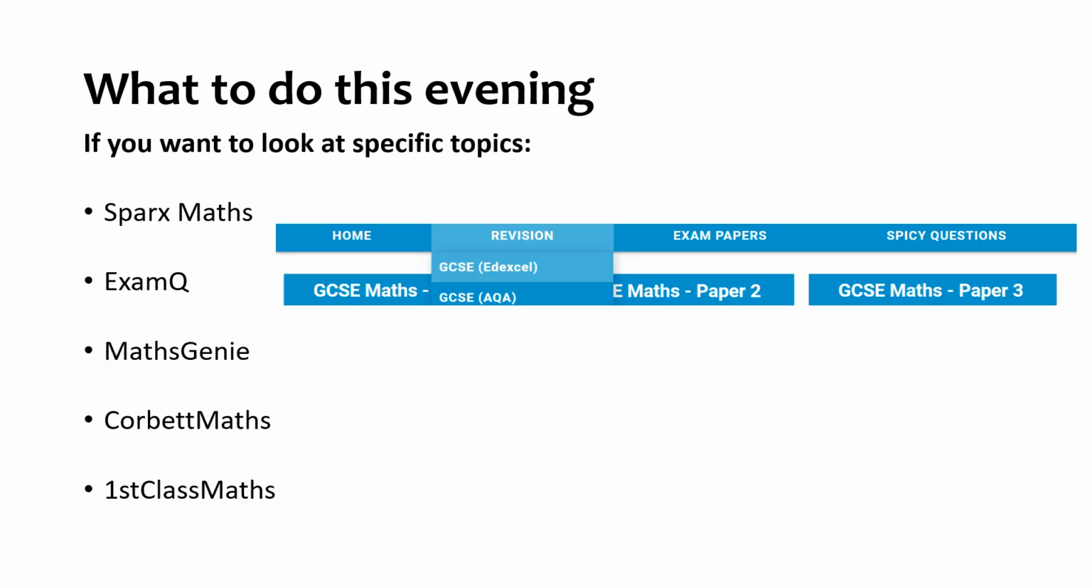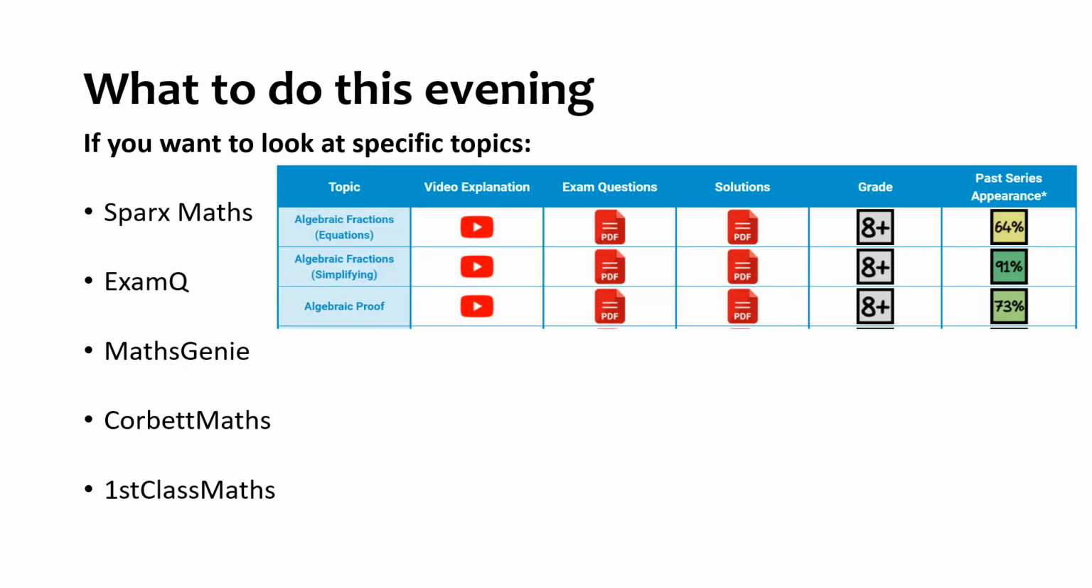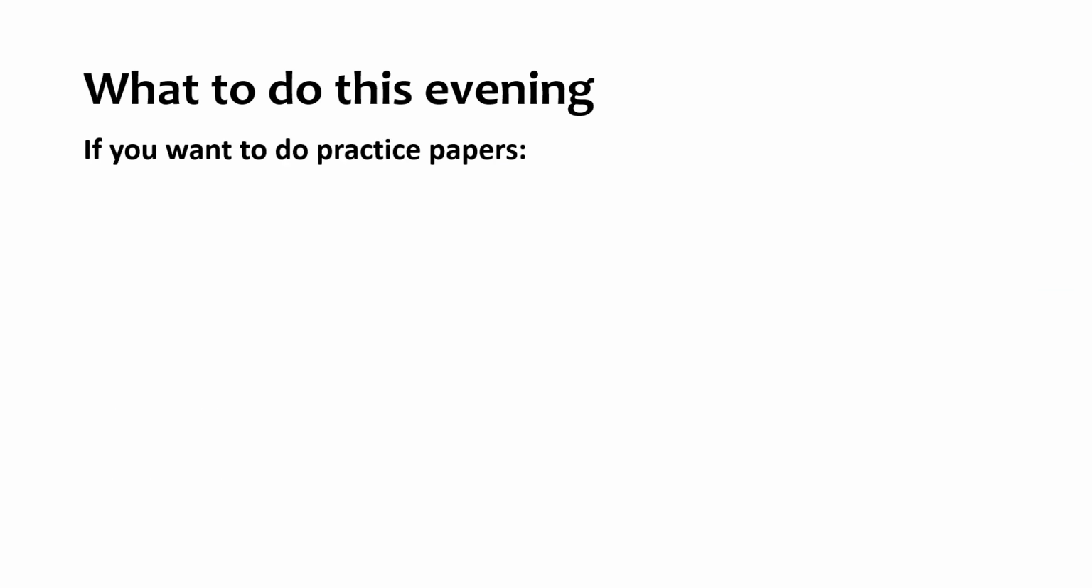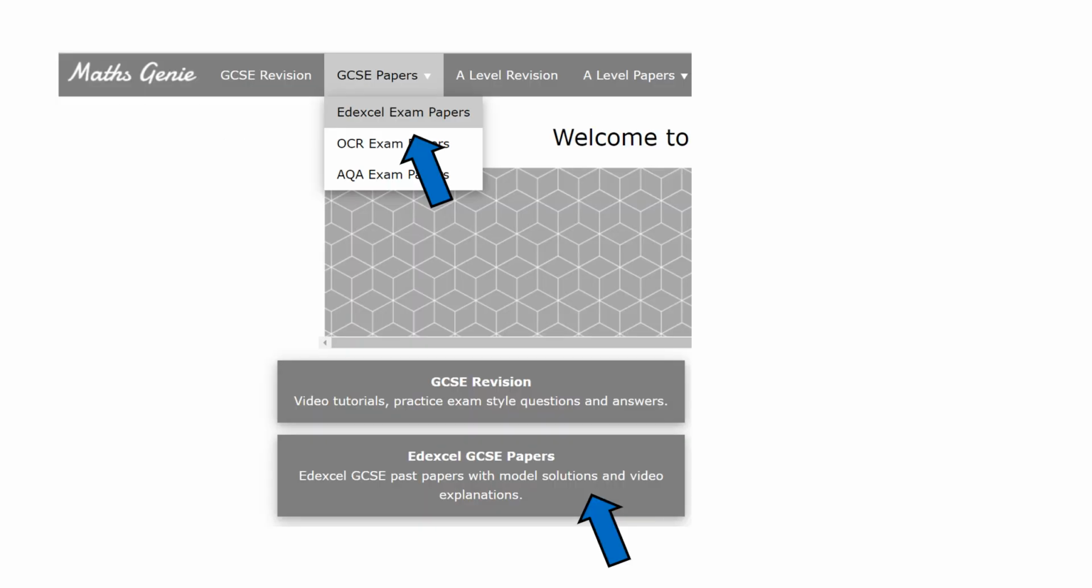And then finally First Class Maths revision, and then again just make sure you're on Edexcel and not AQA or OCR. And you've got a list of all the topics, although it's not all the topics in the GCSE scheme of work. There's a lot there, and what is there is very, very good. And if you want to do whole papers, you'll find all the past papers from maths on Maths Genie. So go to Maths Genie, GCSE papers, and then make sure you click on Edexcel exam papers, and again check that you are on higher.